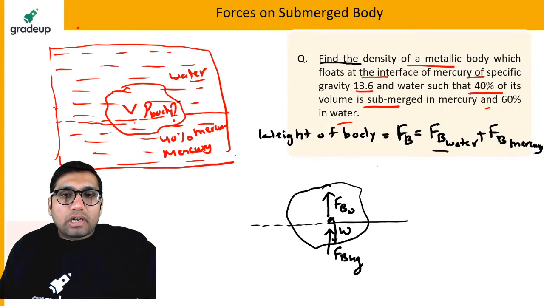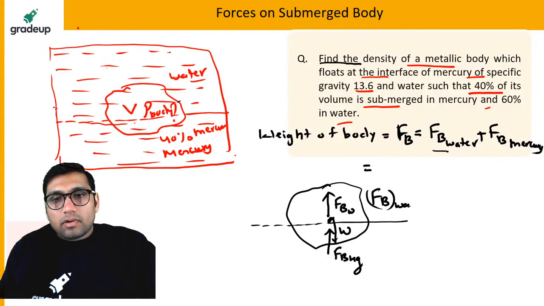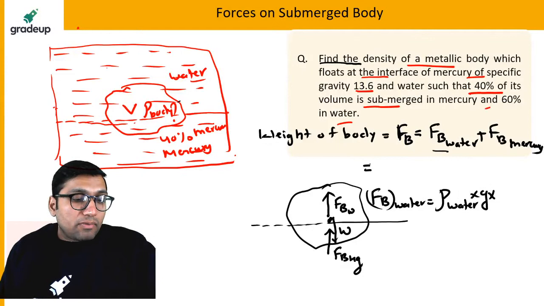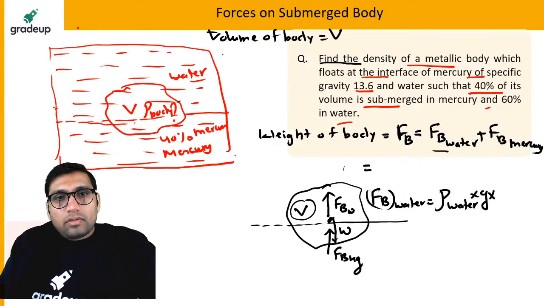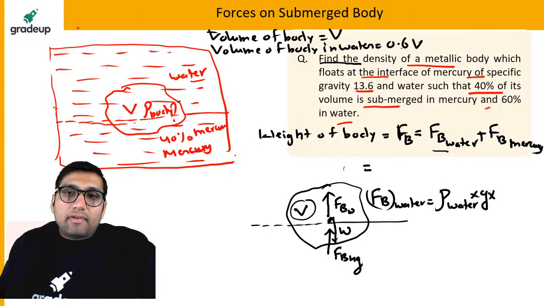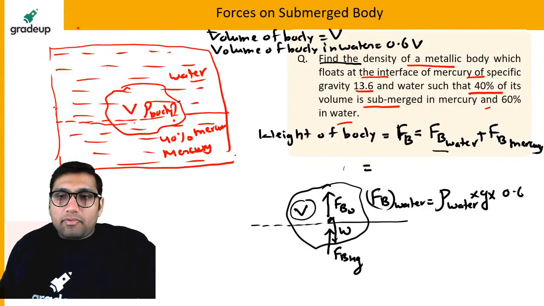The force of buoyancy due to water will be equal to what? As you know, the force of buoyancy due to water will be equal to density of the water into g into volume of displaced fluid. What is the volume of water? Let us say the total volume of the body is V. So the volume of the body in water will be 0.6 V, and the volume of the body in mercury will be 0.4 V.